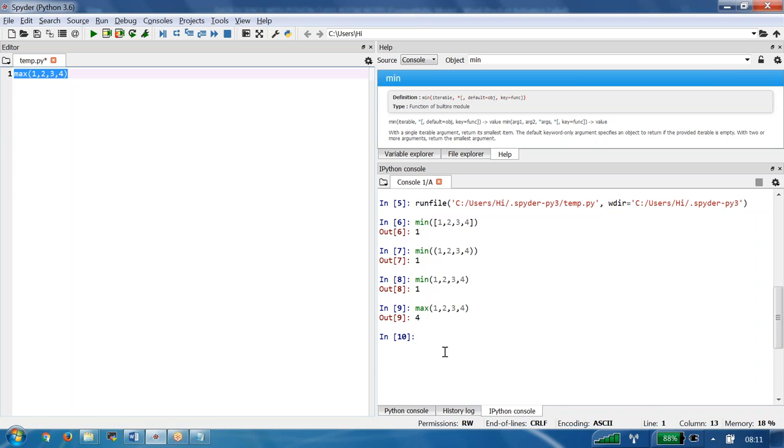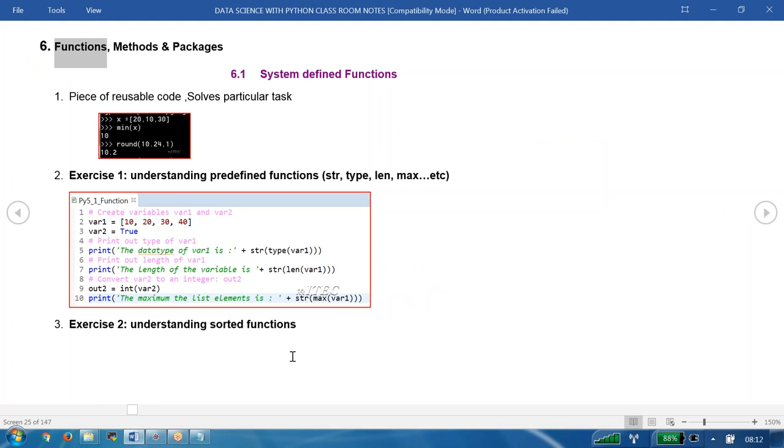But to calculate this min and max, it is doing internally some hard work. What is it doing? Index 0 is comparing with index 1. Whichever bigger is available, that is capturing into one temporary variable. That one is comparing with the index 2 position. Then whatever bigger is available, that captured into the temporary. That next one, like that it continues. Let us say we have 100 things available, it will continue for 100 things, right? That logic is written internally or not? Yes. Now we know there are a lot of system defined functions we have it like min, round, some of the examples.